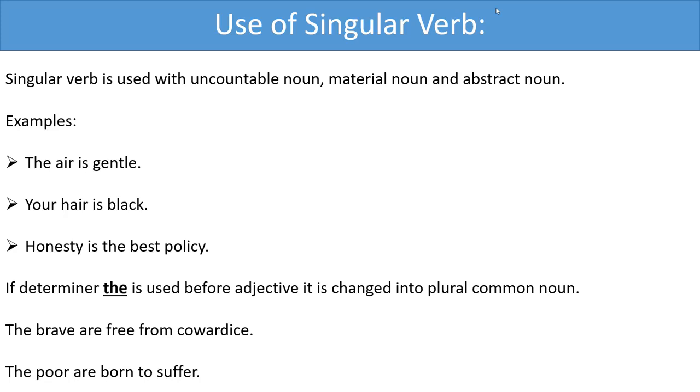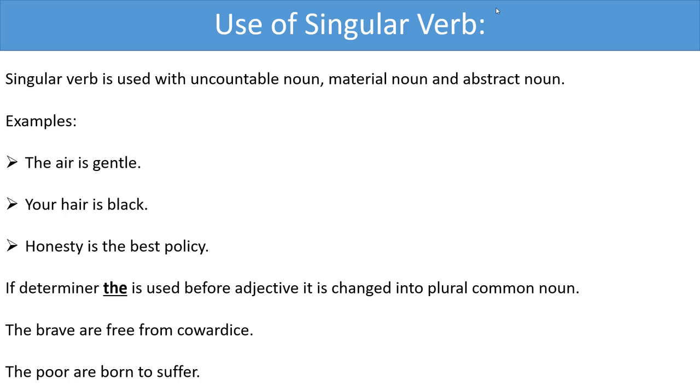If determiner the is used before adjective, it is changed into plural common noun. The brave are free from cowardice. The poor are born to suffer. So please look at the screen carefully.